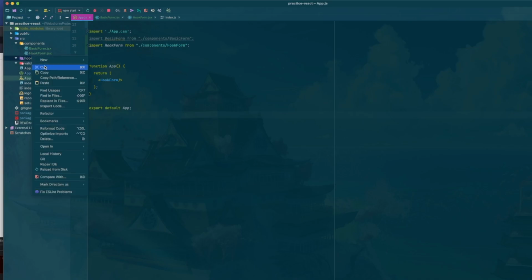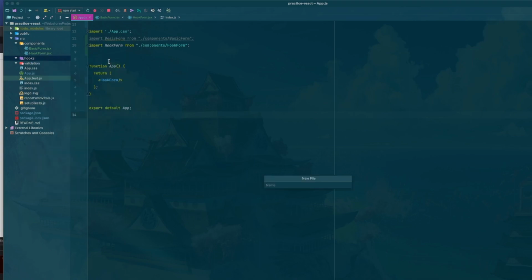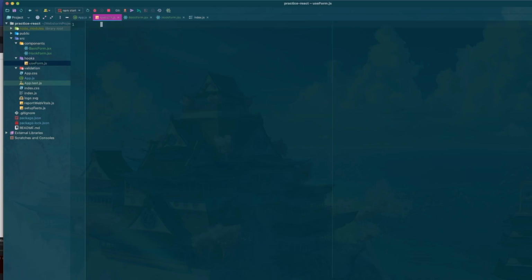So we're going to go into our hook, create a new file, and we'll just call this useForm. And this can just be a standard JS file. So we're going to do const, and we'll do useForm, and open this up.